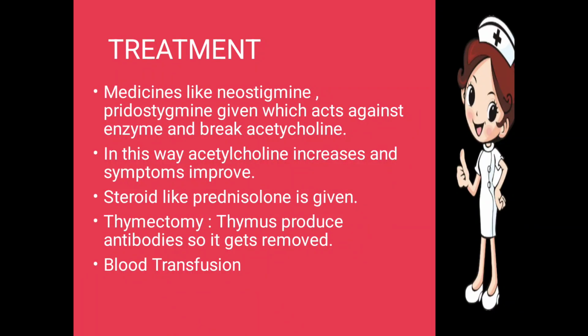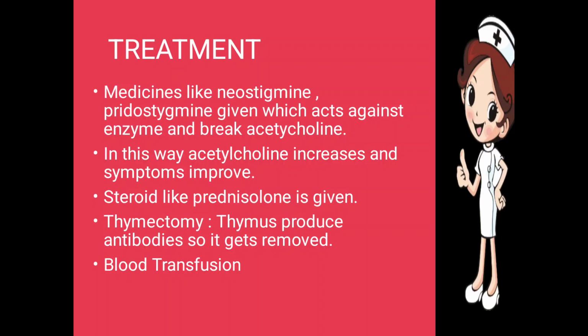Next one is the treatment. Medicines like neostigmine and pyridostigmine are given, which act against the enzyme that breaks down acetylcholine. In this way, acetylcholine increases and the symptoms improve. More acetylcholine is available, so even if antibodies block the message, it still gets passed on through the muscle junction.